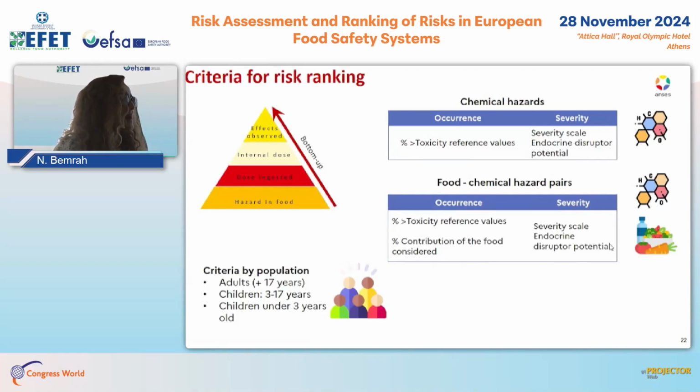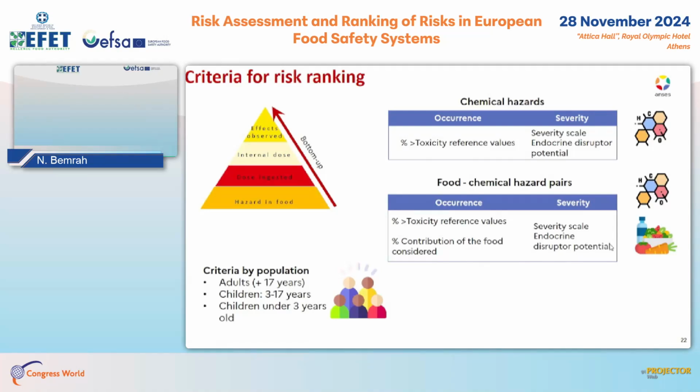The criteria are the percentage of consumers exceeding the toxicological reference value using information from the total diet studies, the severity assessed using a severity scale based on a decision tree, and the endocrine disruption potential of the substance using different classifications, such as the European classification or the DEDuCT classification.